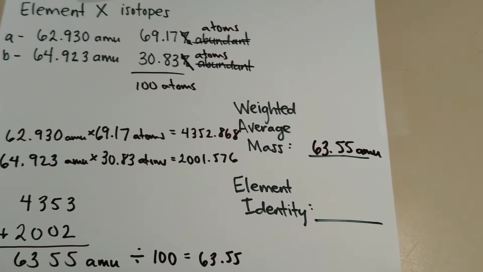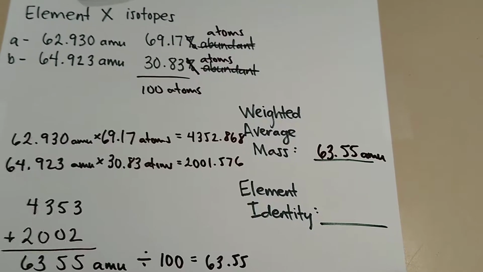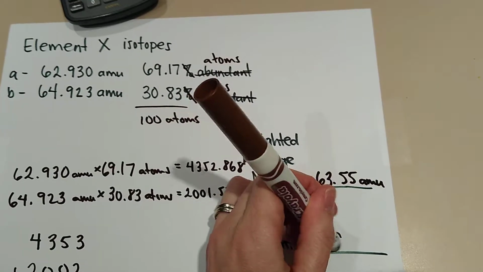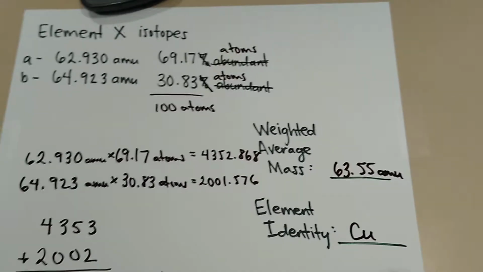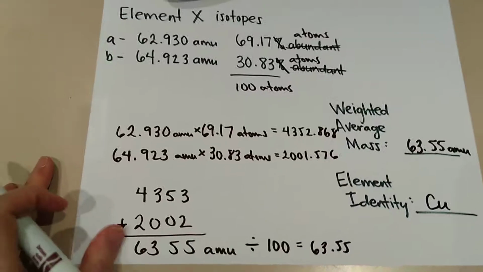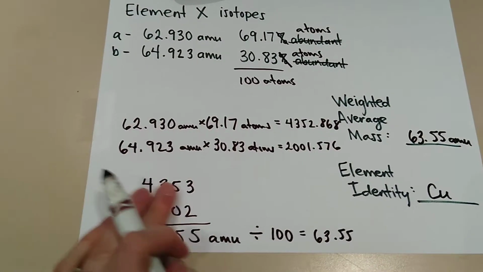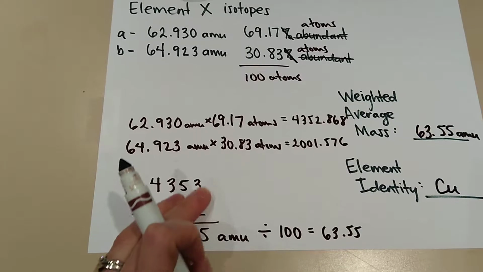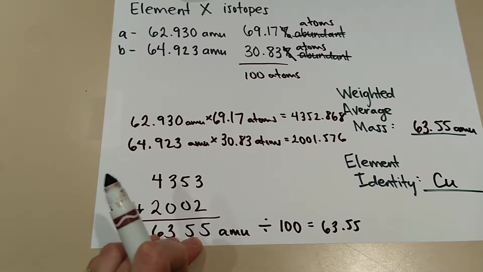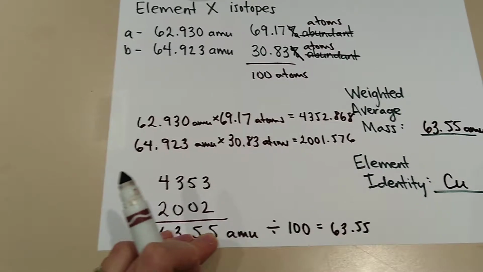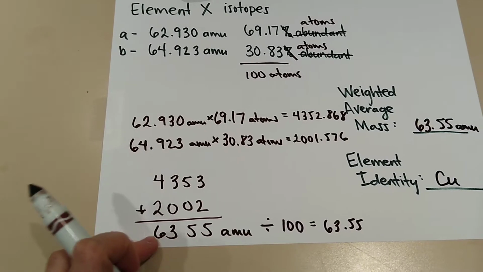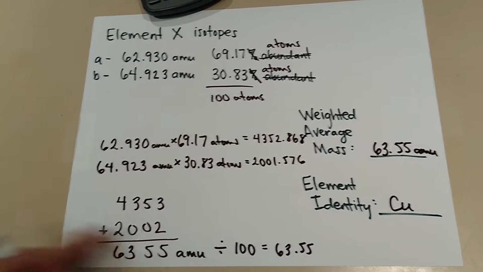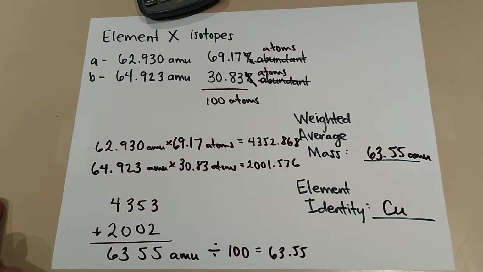Then we go over to our periodic table and we can figure out what element it is. We find the mass number, not the atomic number, but the mass number that matches that the closest, and we figure out it's copper. Okay, this one, the sig figs were a lot easier than the RAV because we ended up with ones place, but remember when you're adding, whatever has the least decimal places is where we have to round to maintain that uncertainty. Okay, so practice the problems on your review. Hopefully one of those will give you some sig fig challenges.